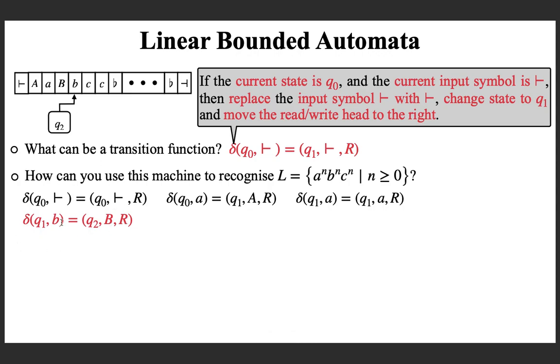In Q2, your aim is to find the next small c. Now you are finding a B while you are in Q2. So you just have to move right. That's what I am doing here. Move right. And if you apply this transition, I will just move right without changing state. That's what I did.